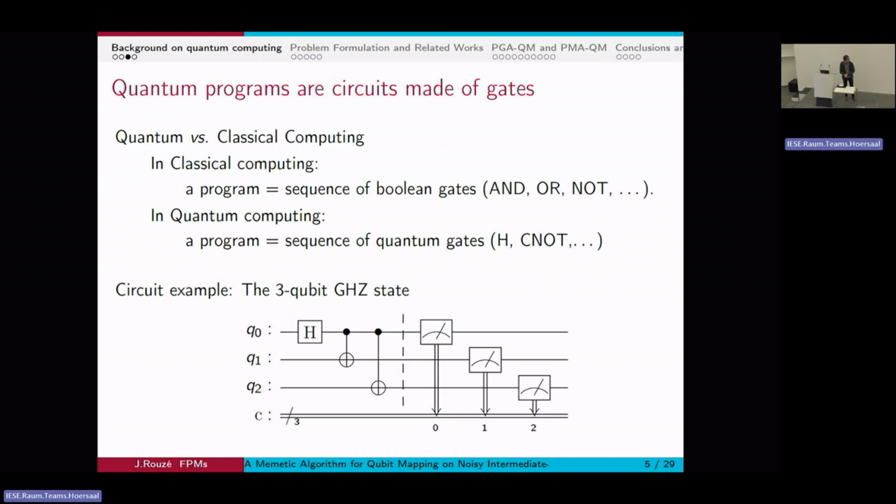So as I said, I can skip this slide. I can also skip this one. You guys know about quantum gates. I just want to point out that the only quantum gate made of two or more qubits that exists in my context is the CNOT gate, because you can always decompose gates with two or more qubits into a sequence of CNOTs.